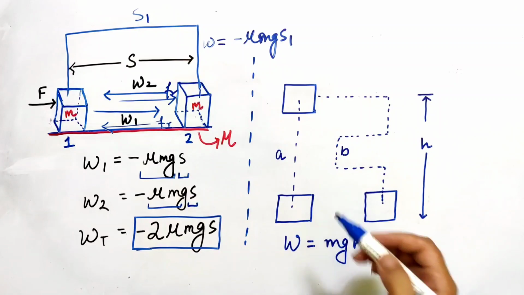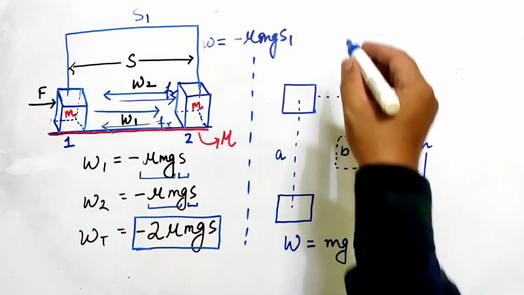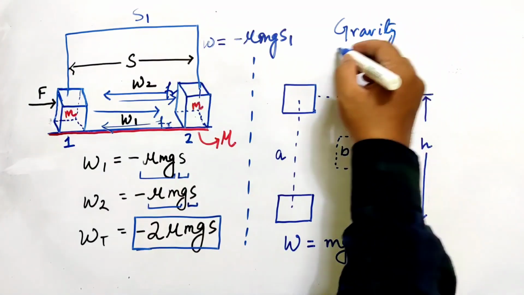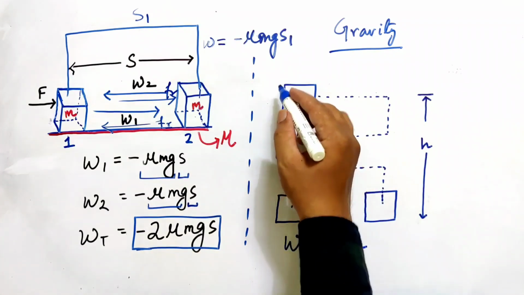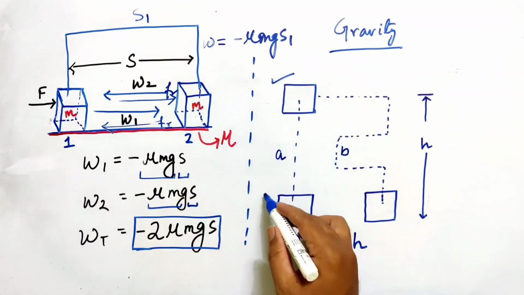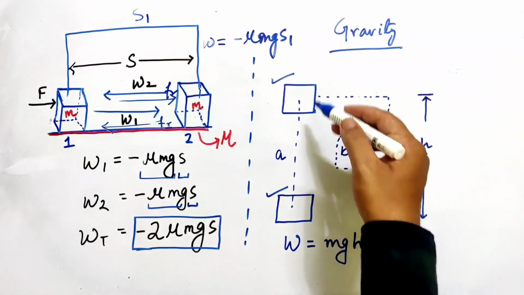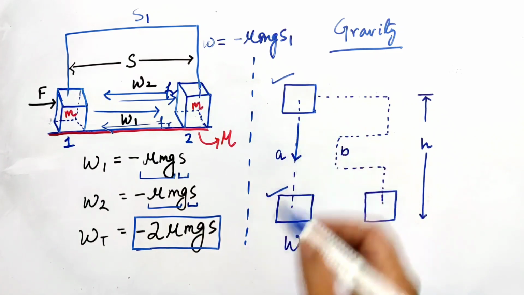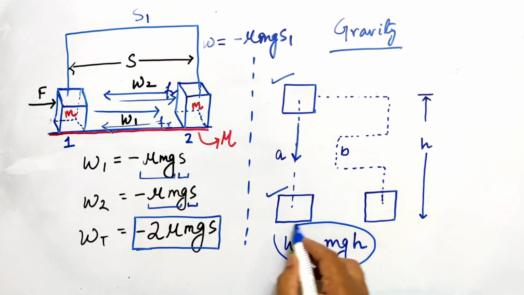Now you can see this example, where I have considered motion under gravity. Suppose this is the initial position and this is the final position, with a height difference h. While moving in the downward direction, the work done by gravity will be mgh.